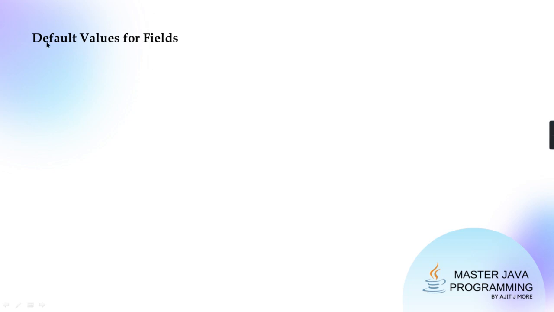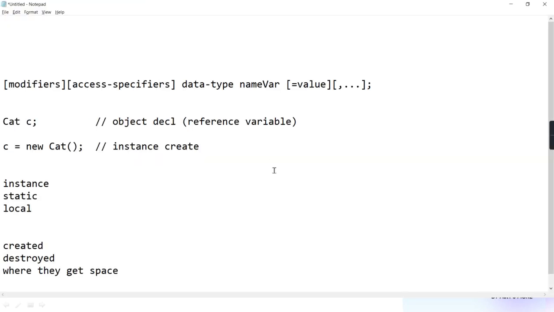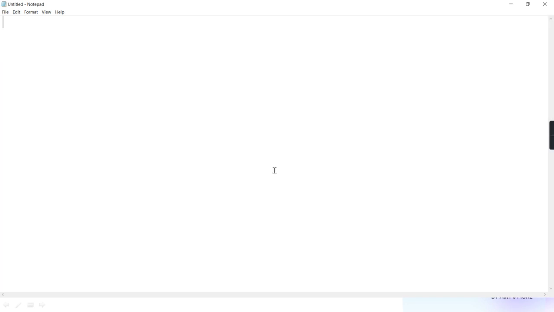Now, continuing with that discussion, default values. When you create all these three types of variable but you don't give any initial value to them, I'm going to give a demonstration of it. I have created a class Test.